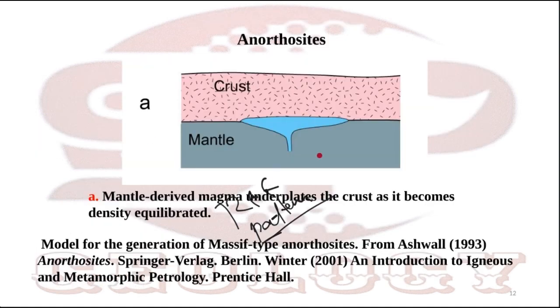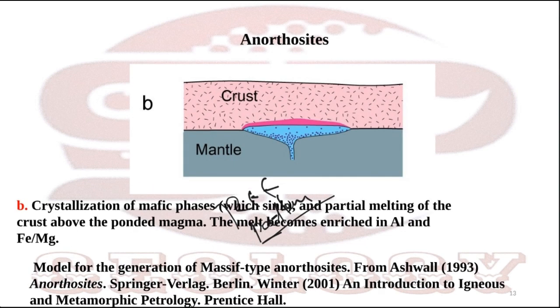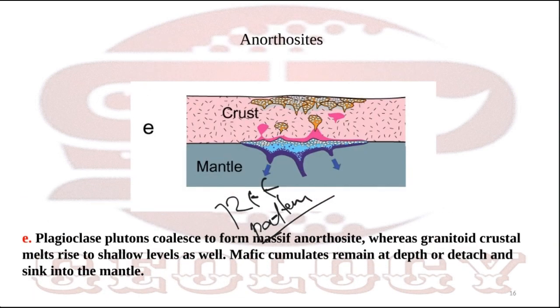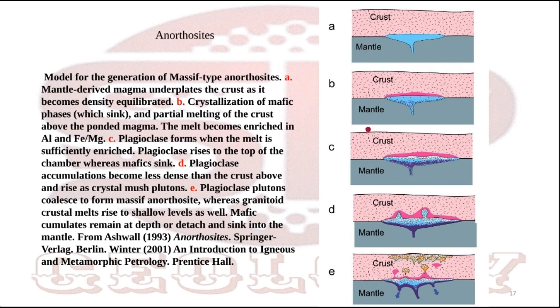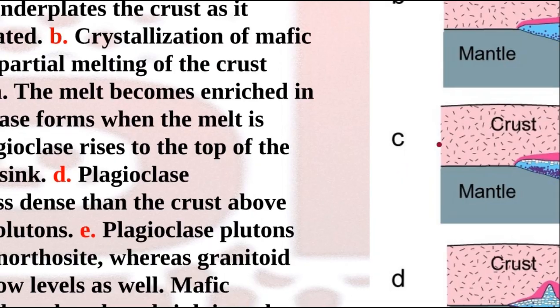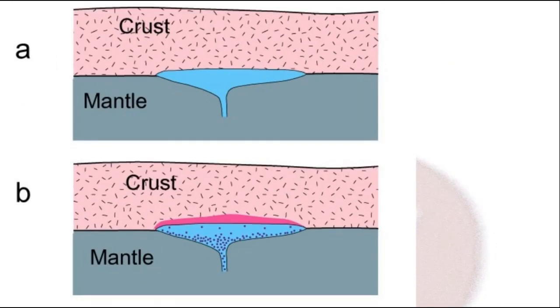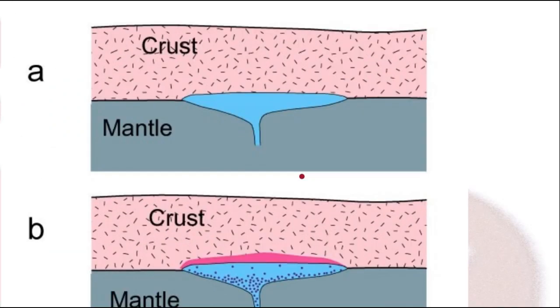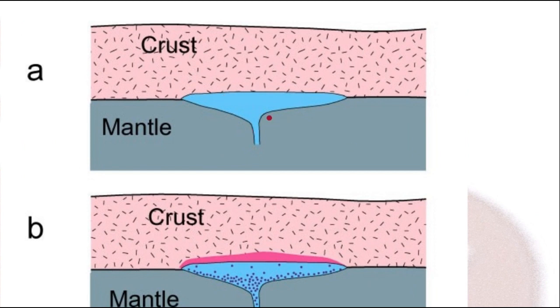First of all, a magma pluton uprose from the mantle and underplated the crust. This is the crust, this is the mantle. This is a petrogenesis model. This is not true everywhere. There are many models about anorthosite origin, but this is the best and easiest model. So this is the base model.